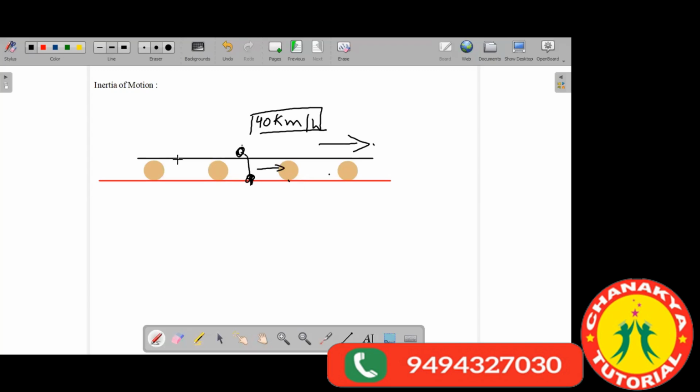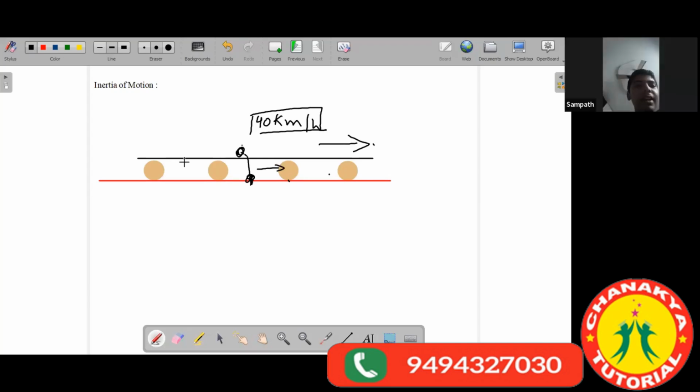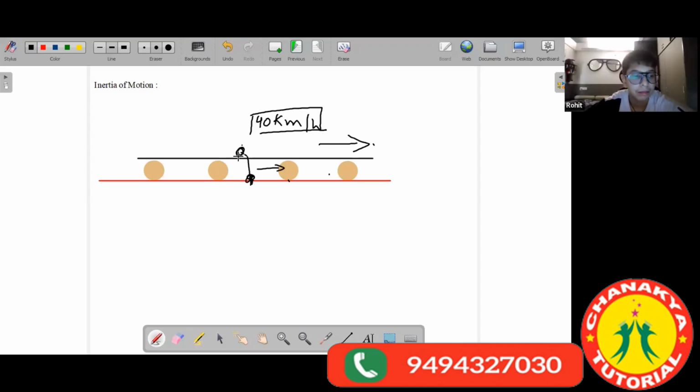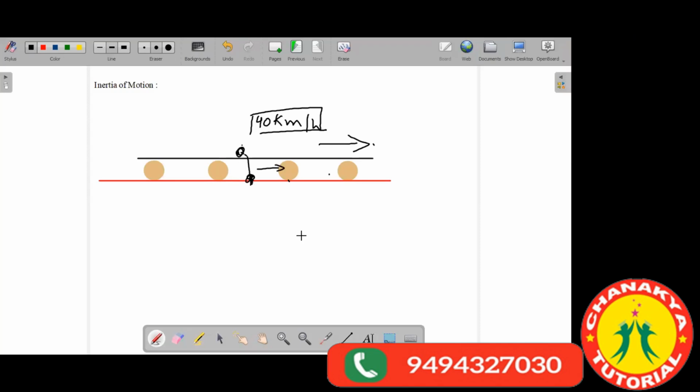Yes, sir, the passengers will fall forwards out of the car. Yes, the passengers will fall forward, and that is why in cars we have the provision of seat belts. Seat belts are provided so that if there is sudden braking, the passengers won't fall in the forward direction. It will stop them from falling.